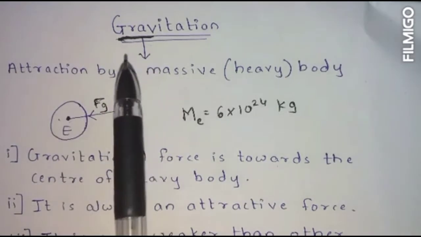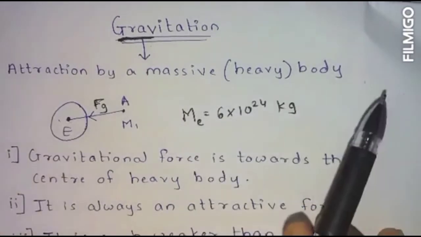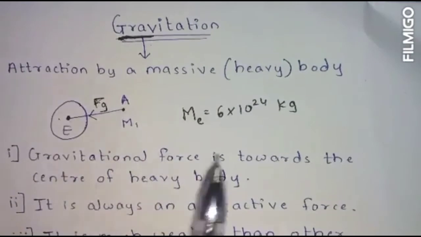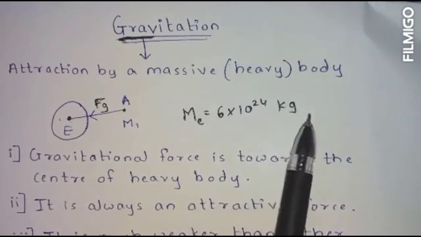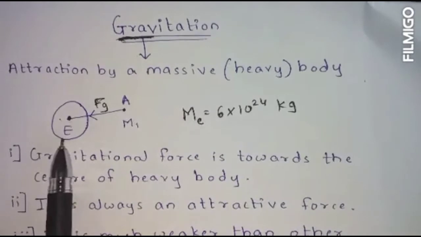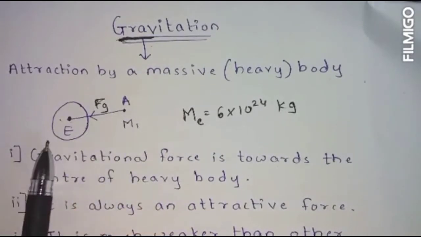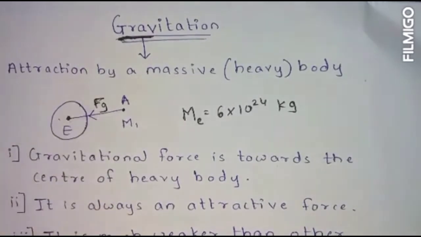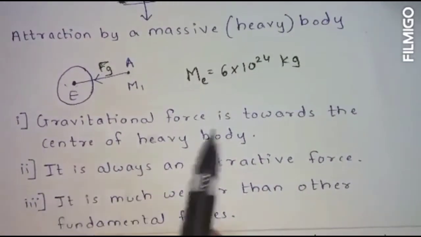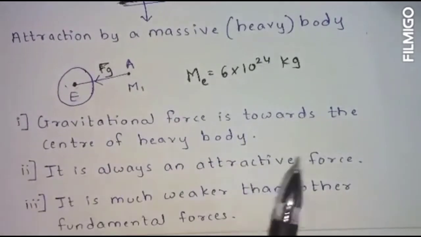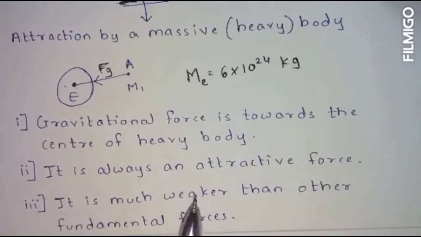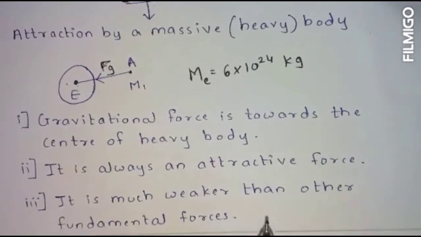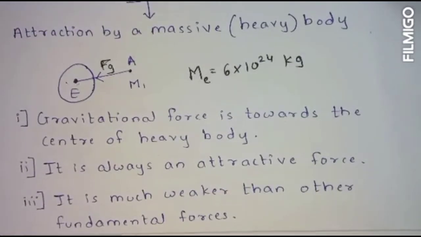So the meaning of the word gravitation is attraction by a massive body, meaning a heavy body. Let's take Earth. The mass of Earth is 6 into 10 raised to 24 kg. Earth attracts object A towards its center. This force is gravitational force. We can say that gravitational force is towards the center of the heavy body. It is always an attractive force. Gravitational force is much weaker than other fundamental forces.